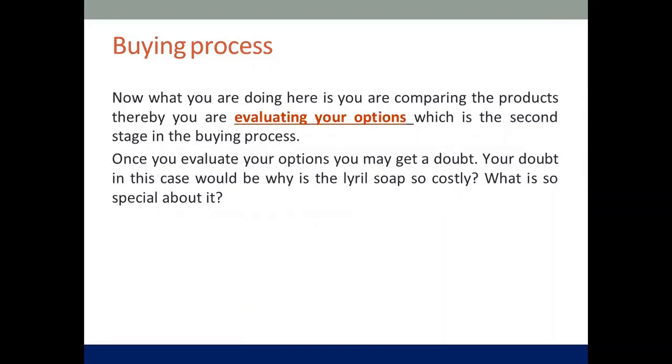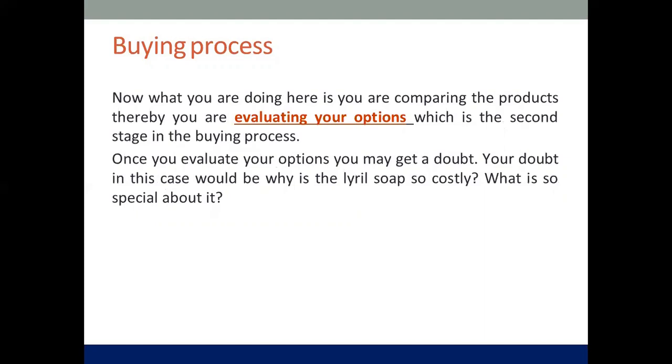Now, that's what you're doing, right? When you're taking up a course, you're thinking that you need to have something. When you're looking for a tuition teacher, you think that you want a tuition teacher, so you start. The next step is you're going to evaluate whether you want the tuition teacher, whether you want the course, or whether you want the soap.